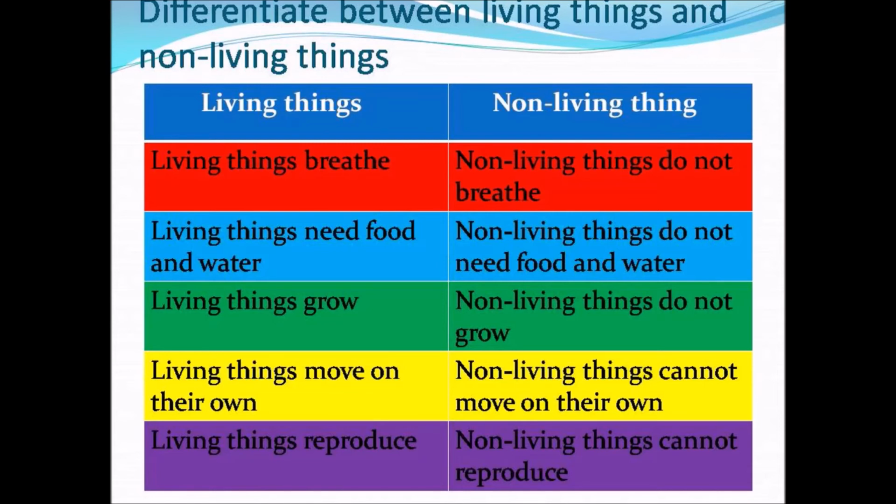If we move on to the non-living things, they cannot do anything. That means they do not breathe, they do not need food and water, they do not grow, they cannot move on their own, they cannot reproduce. For example, a table, a book or stone or anything. So they are non-living things. Dear children, hope you all clearly understand what living things and non-living things are.